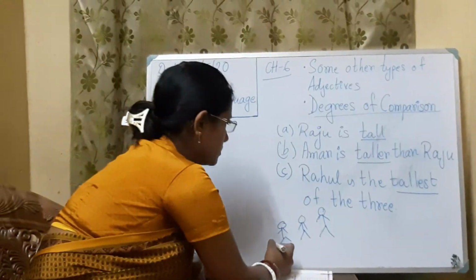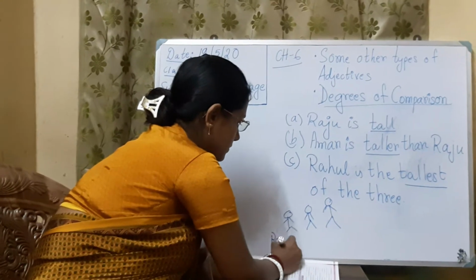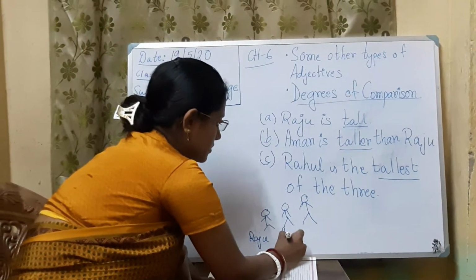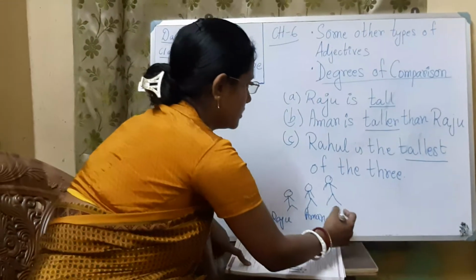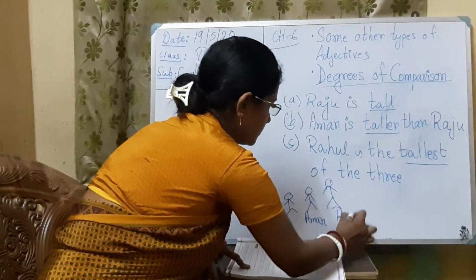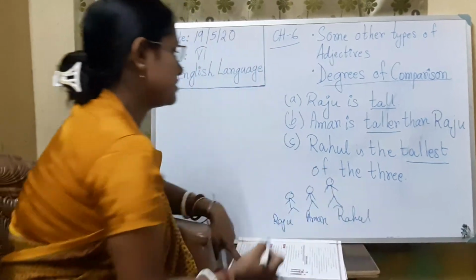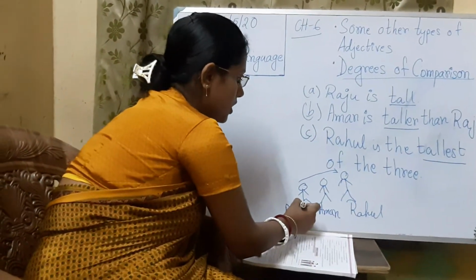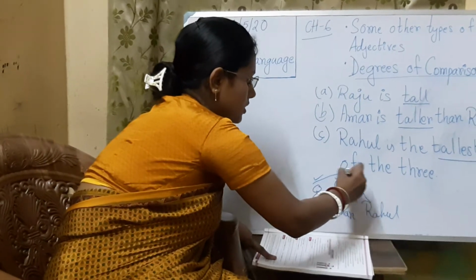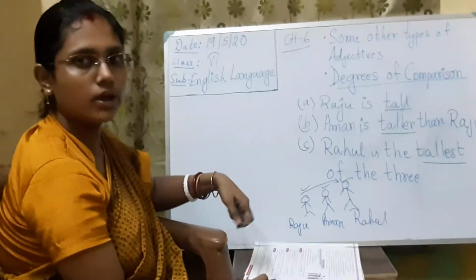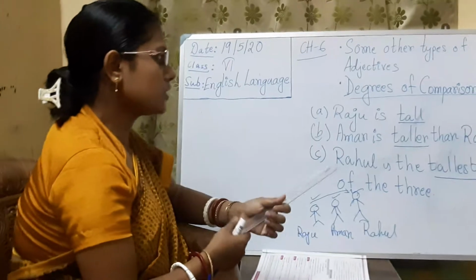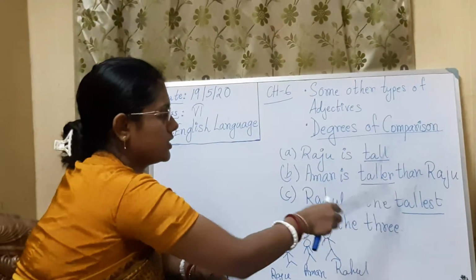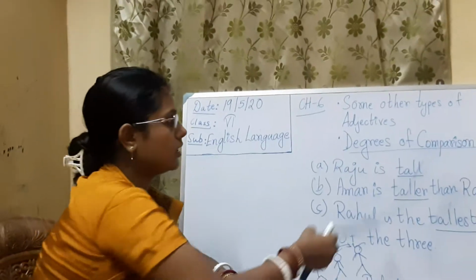So for example, this is Raju, then this is Aman, and this is Rahul. So you can see the height is increasing. This is tall, this is taller, this is tallest. So you can see that degrees are used: tall, taller, tallest. What is this degree called?